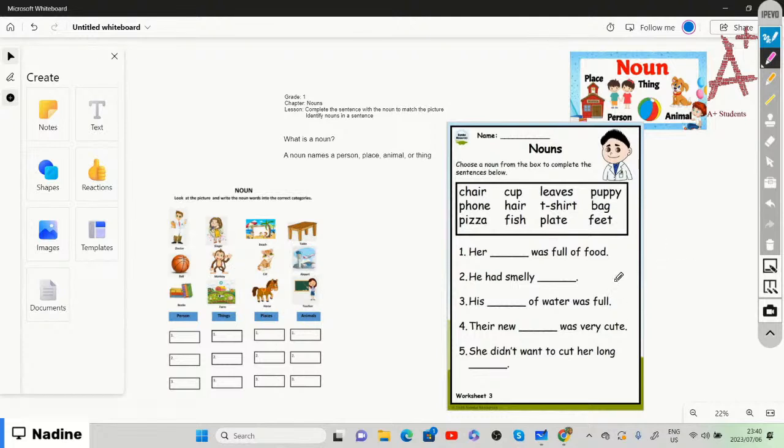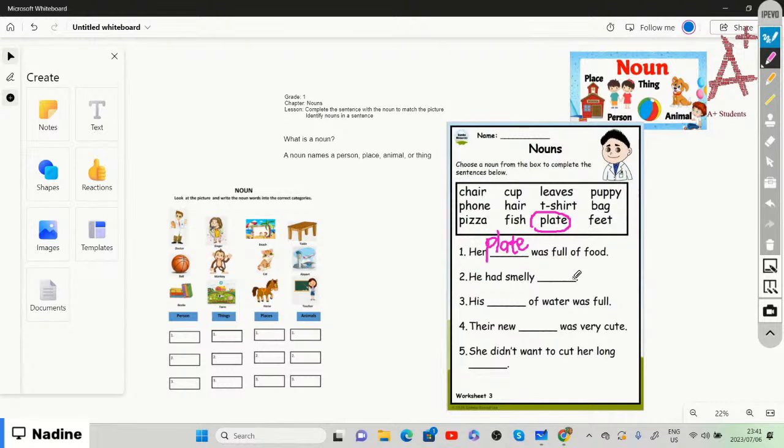All right, so we are then going to choose her plate, right? Let's circle it. So plate, all right? And we are going to write the word on the line. So her plate was full of food, right?